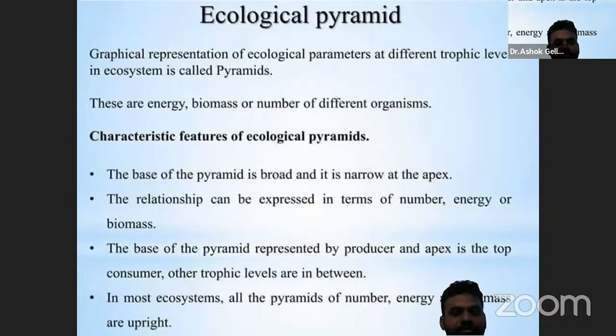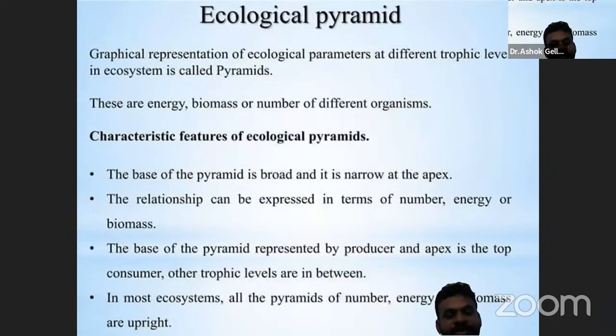An ecological pyramid. An ecological pyramid is a graphical representation of the different trophic levels in an ecosystem and how energy flows through them with the organisms. It can also be known as a trophic pyramid and energy pyramid, and it is also called a food pyramid.